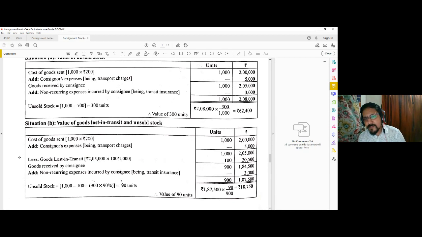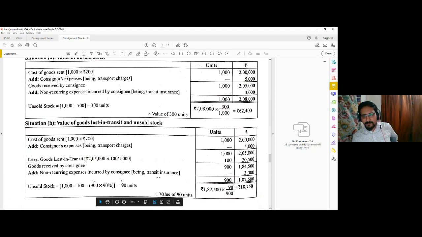Since 900 units of goods have a value of 1,87,500, we need to calculate the proportionate amount for 90 units only, which will accordingly be 18,750. So in this way, when there is loss in transit, you need to calculate the loss in transit and unsold stock simultaneously in the same statement. It will be easy for you to calculate in this way.